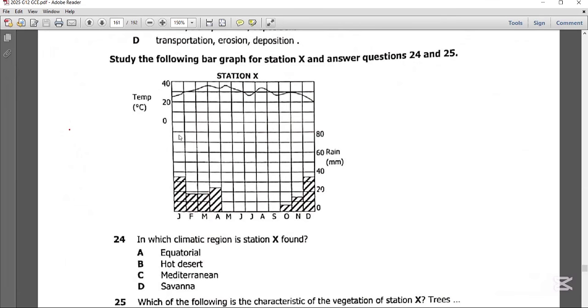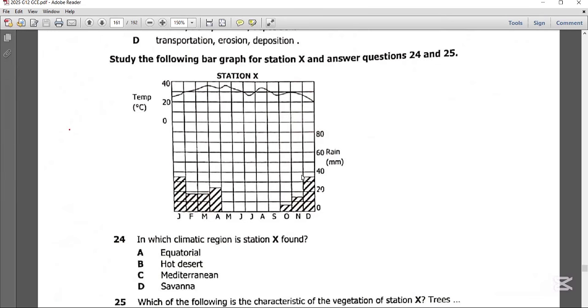Now if you critically analyze this bar graph, you are able to tell that between the months of May and September there is no rainfall, but from January to April you have a bit of rainfall with a maximum of somewhere around 35 millimeters. Then from October to December you also have a bit of rainfall to a maximum of somewhere around 30 to 35 millimeters.